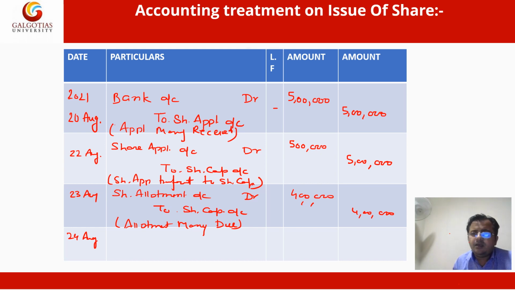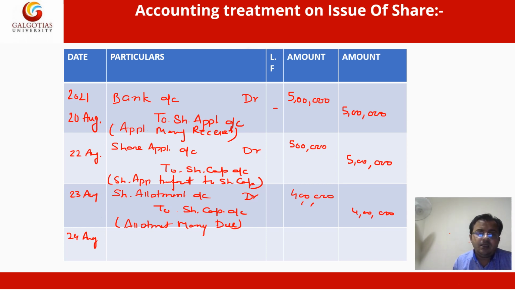When the company has made the entry of allotment money due and called the allotment money from the shareholders, the shareholders give the amount to the company and the company receives the amount of allotment. So what should be the entry?